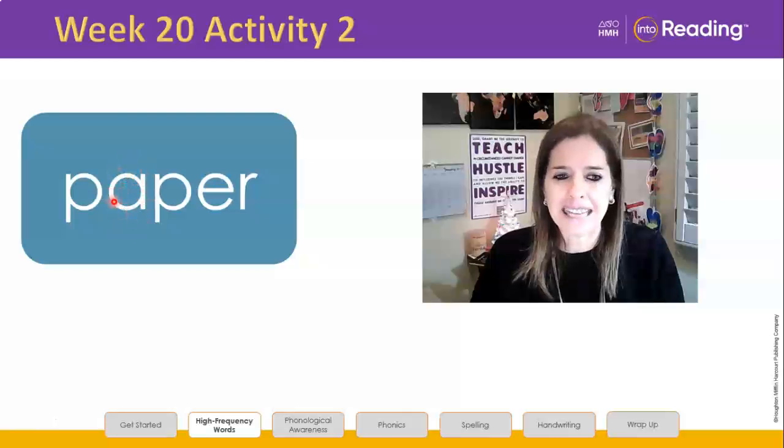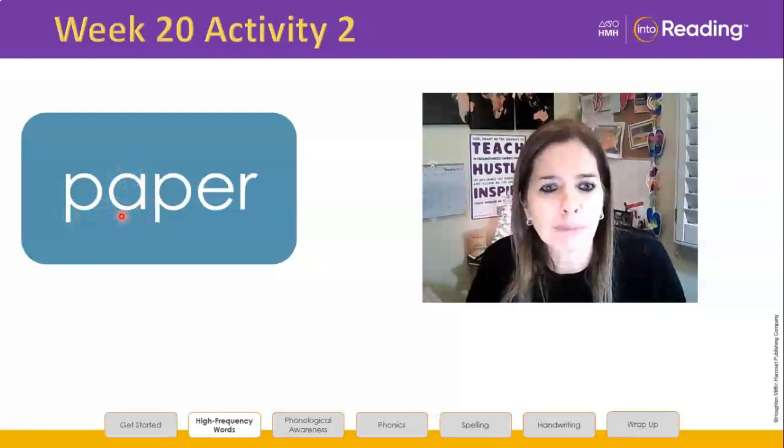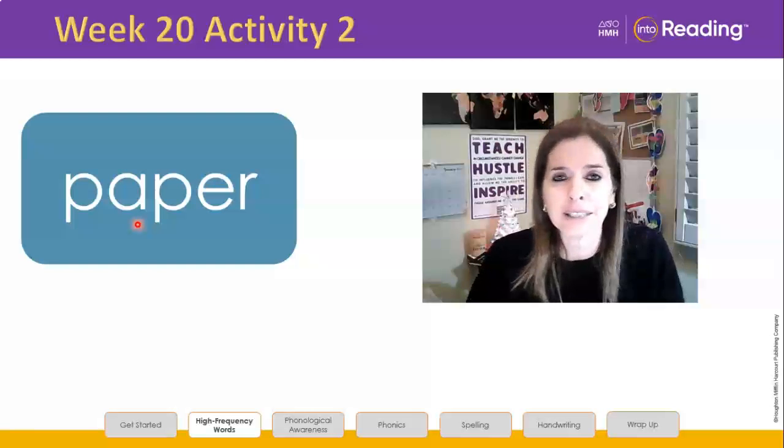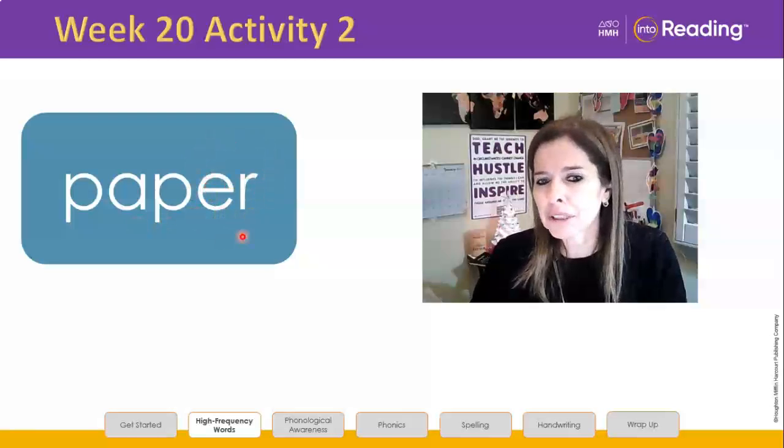This A in paper makes what sound? In paper, what is this sound where my little highlighter is? A. The letter A is standing for the long A sound in paper. And the letters ER, that's a vowel sound. What is that vowel sound?